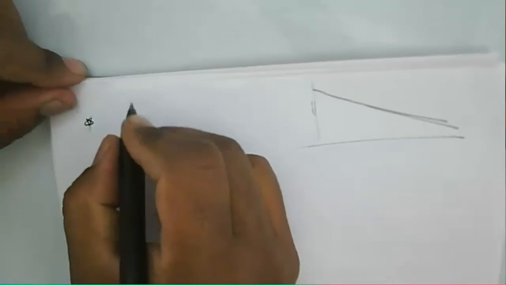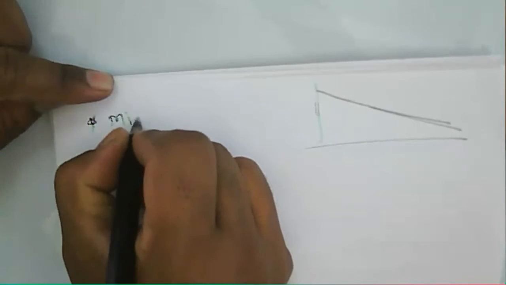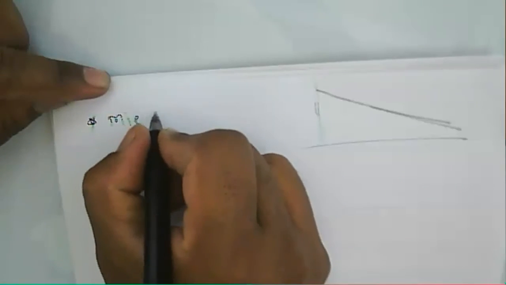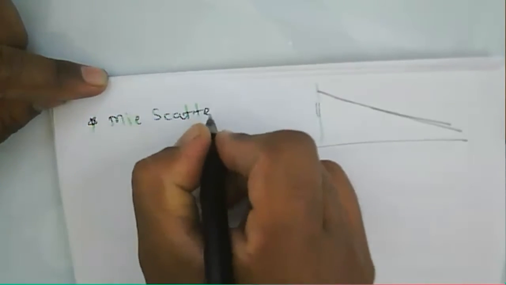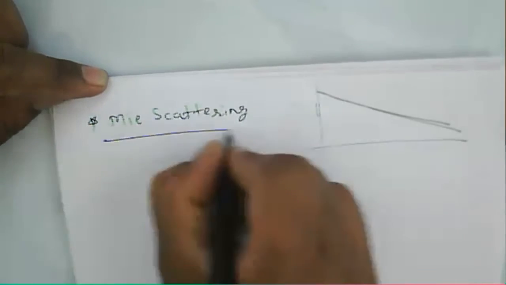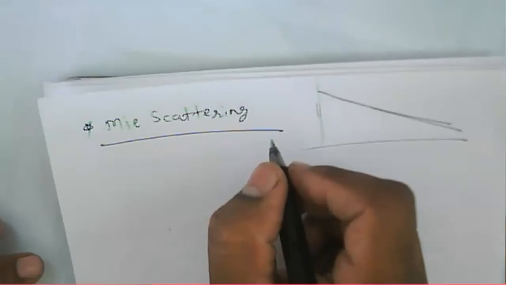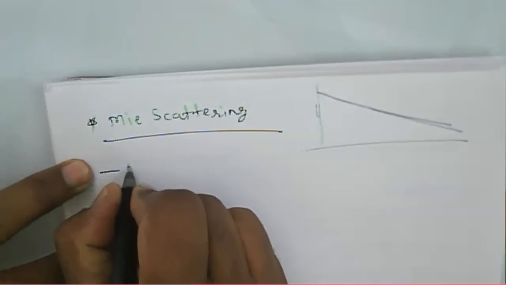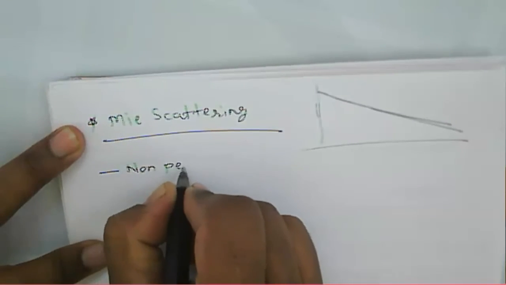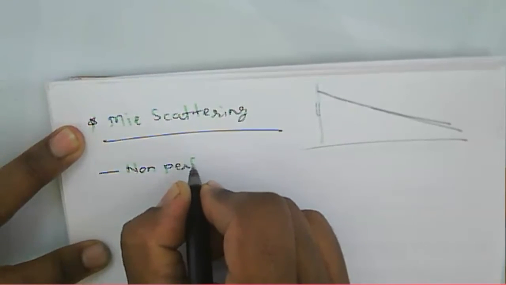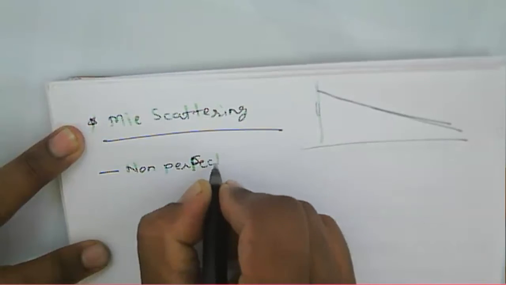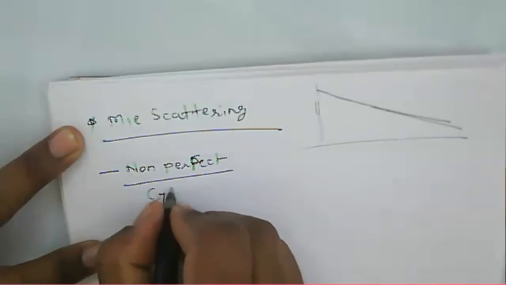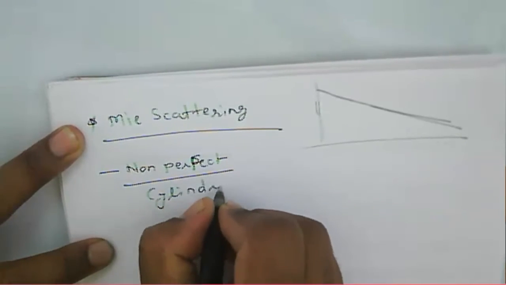Now, the next scattering we consider is Mie scattering. This Mie scattering is about a non-perfect cylindrical structure. For a given fiber, we are expecting a cylindrical structure.